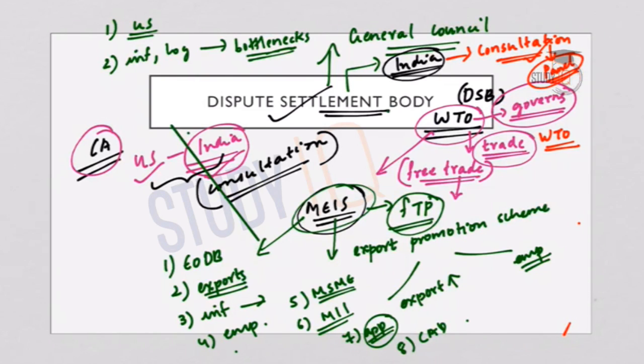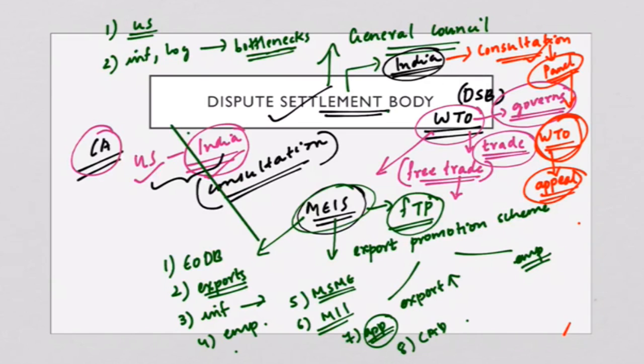So now the panel will give certain recommendations, and if the recommendation is accepted by the other member countries, the country that has violated the rules has to accept it and then change the rules according to the WTO agreements. Or the other option left is to appeal the ruling. And if the violating country fails to do this, the complaining country and the violating country may determine a mutually acceptable compensation. So this is how the dispute settlement body in the WTO works. Since it's a very important current affair, this would be a very important topic for your UPSC preliminary examination.